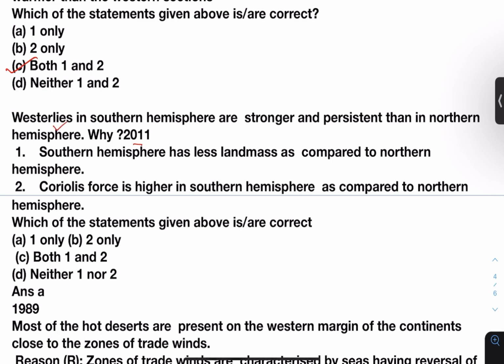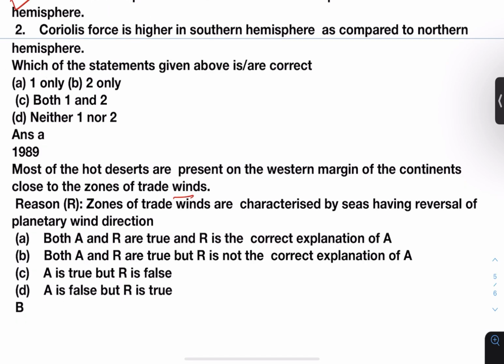Westerlies in the southern hemisphere are stronger and more persistent than in the northern hemisphere. Why? Options are: southern hemisphere has less landmass as compared to northern hemisphere; Coriolis force is higher in southern hemisphere as compared to northern hemisphere. Answer is 1 only. A question on trade winds was asked in 1989. Most of the hot deserts are present on the western margin of the continents close to the zones of trade winds. Zones of trade winds are characterized by seas having reversal of planetary wind direction. So both A and R are true, but R is not the correct explanation of A.